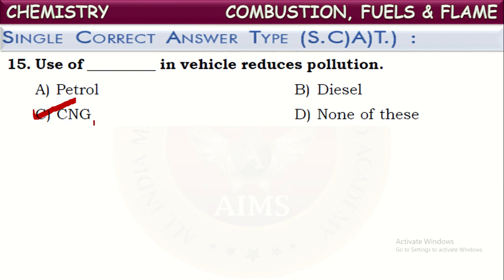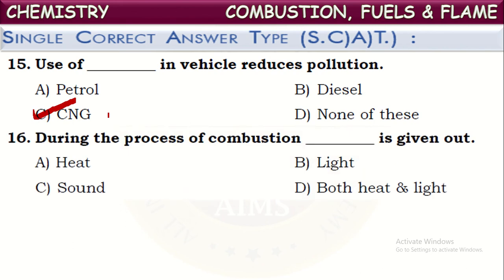Actually, it contains methane. When it is burnt, it produces a large amount of heat energy. Along with that, no harmful residues remain. It just produces carbon dioxide and water vapor as the products. But when you compare it with petrol and diesel, they may produce some unburnt carbon particles and release some harmful chemicals into the atmosphere. So compared to these, CNG is the most preferable fuel for running vehicles.